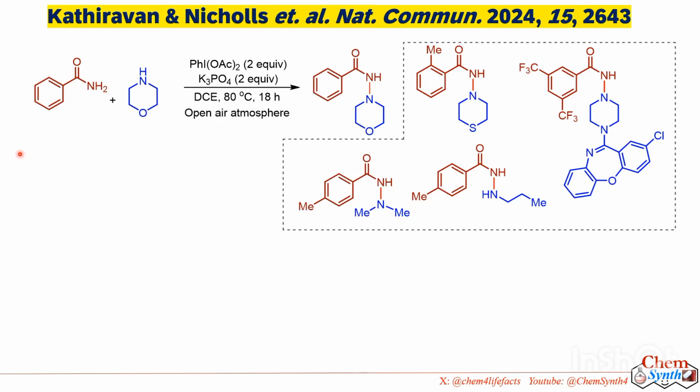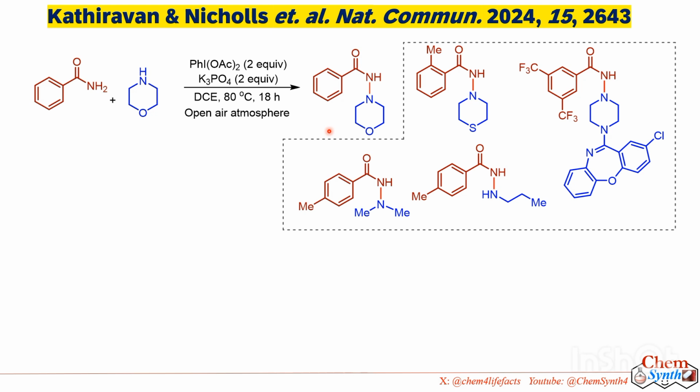Hello friends, today I will be discussing an interesting work. The work was published in Nature Communications this year by Kathiravan and Nichols group from Sweden. They reported that the reaction between benzamide and morpholine in the presence of phenyliodine diacetate and potassium phosphate under heating conditions can lead to the formation of hydrazide. It's a dehydrogenative nitrogen-nitrogen coupling reaction in the presence of a hypervalent iodine reagent.